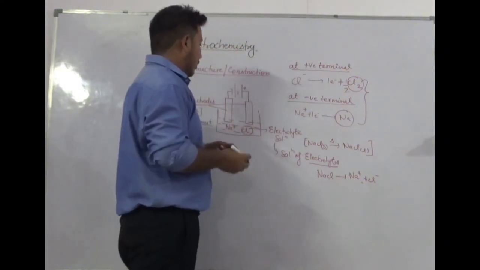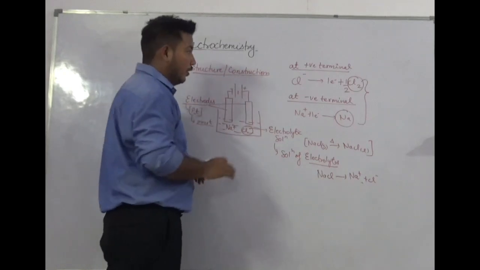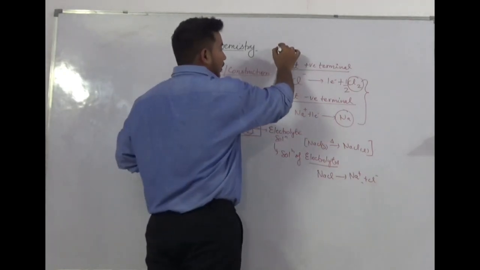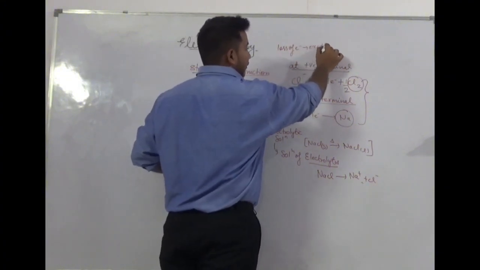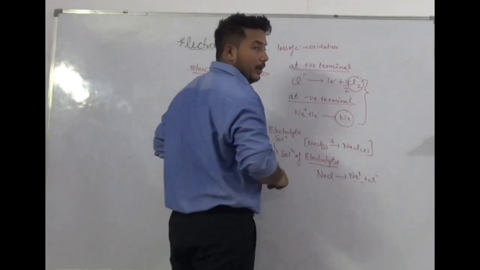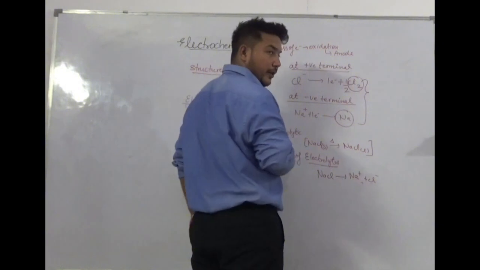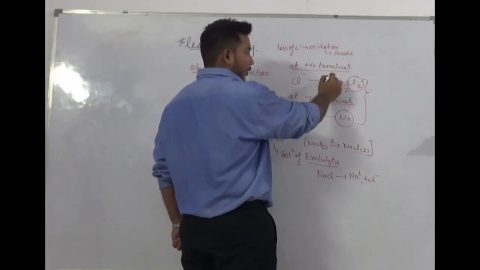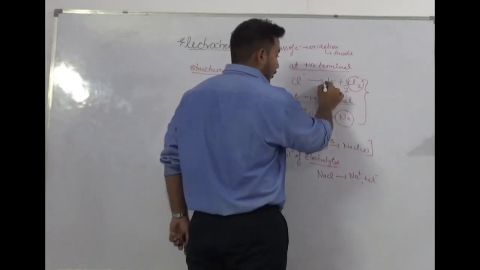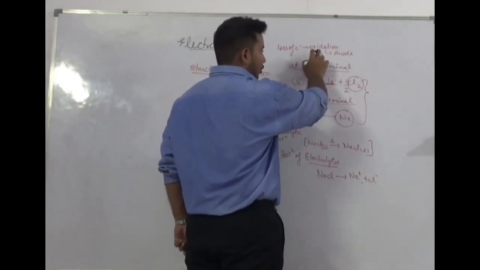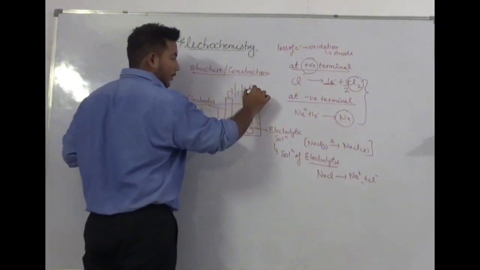Now we have to select which electrode is considered as cathode and which one is considered as anode. So remember that loss of electron means oxidation, and the terminal at which oxidation occurs is known as anode. Okay, so in this reaction there is a loss of electron. When we show loss of electron in a reaction, we always write the electron on the right hand side. So right hand side electron means loss of electron, it means oxidation, that means the positive terminal in an electrolytic cell is considered as anode.